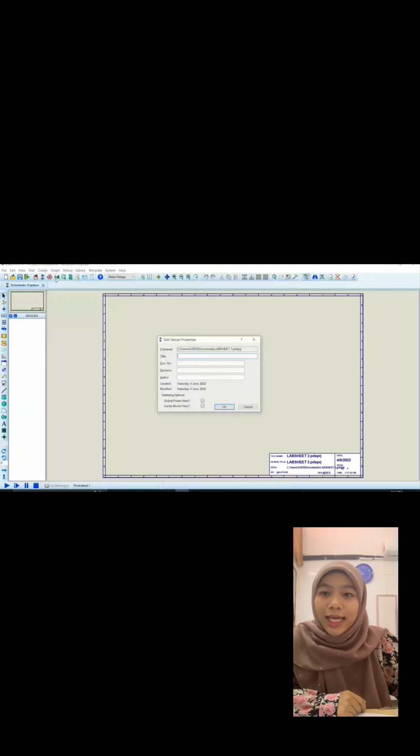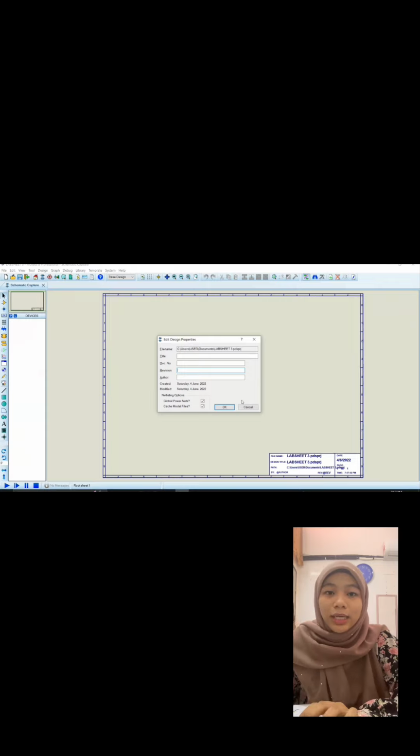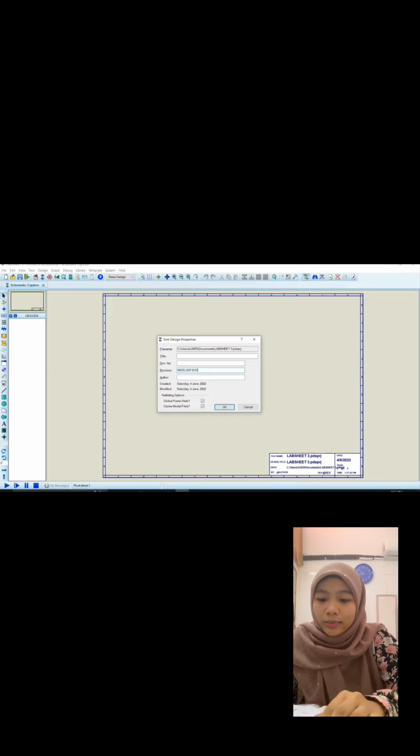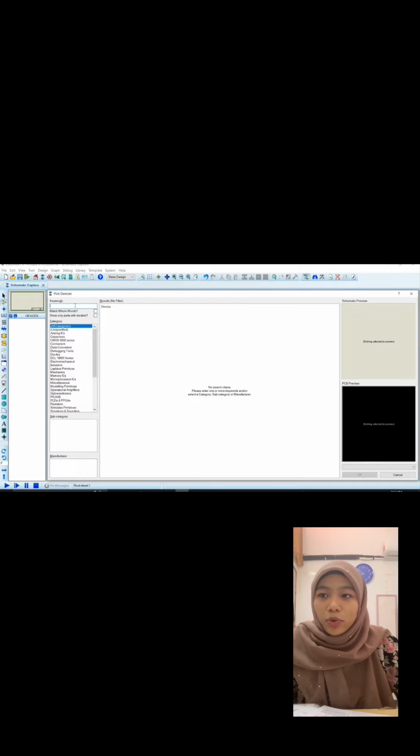Then click design and choose edit design properties. Enter the metric number in the revision section and the name in the author section. Okay, my revision number is 08DEU20F2030 and my name is Siti Sarah. Then click at the white box to refresh. Okay. Choose selection mode and click add P symbol.